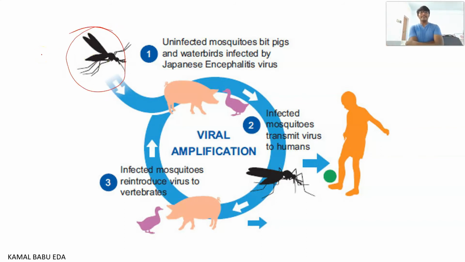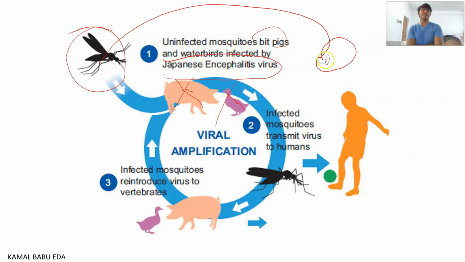Whenever this uninfected mosquito goes and bites an infected pig or infected duck, such as water birds or pigs infected by the Japanese encephalitis virus, it now becomes an infected mosquito.